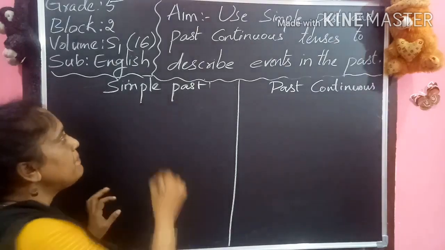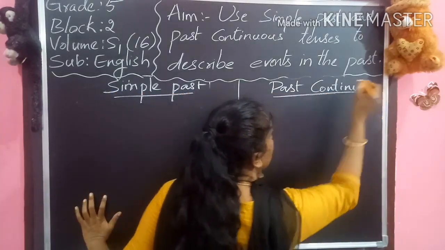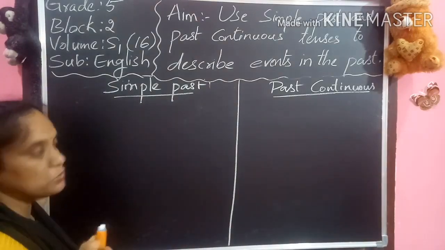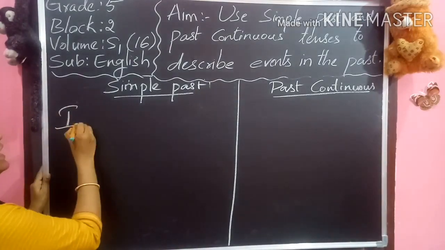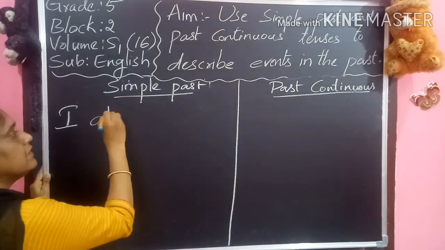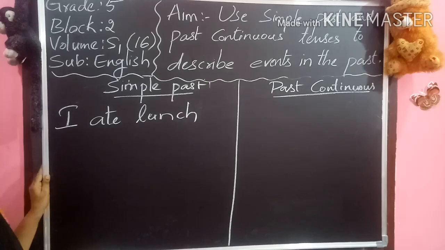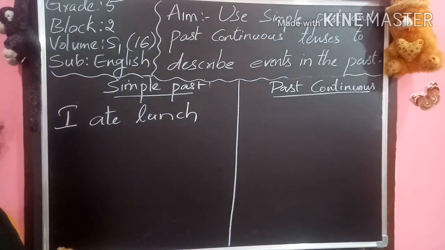Okay, coming to simple past and past continuous. I told you already, in simple past we want to use only V2. See here. I ate lunch. So here I ate lunch. What can we write in past continuous?